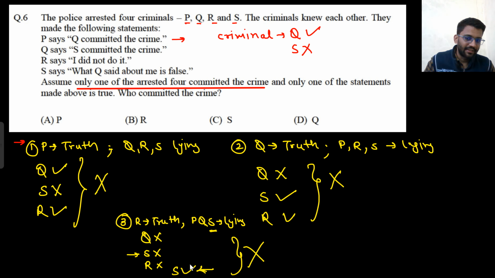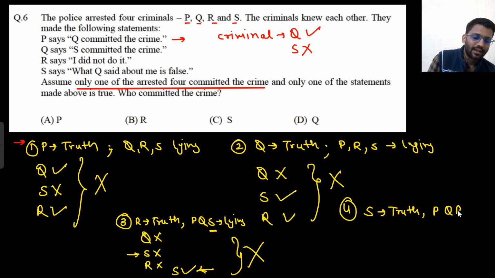So that means S committed the crime. But here it was said that S did not commit the crime, and here it is said that S committed the crime. So that means this is also eradicated. The last one now would be: P, Q, R are all lying and S is saying the truth.